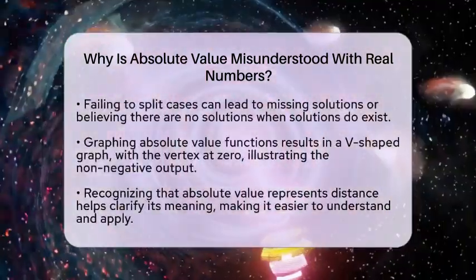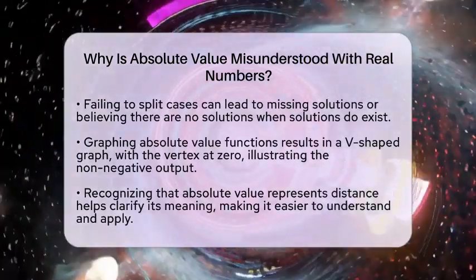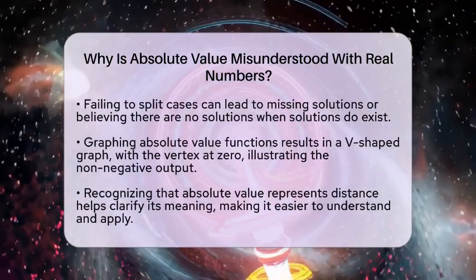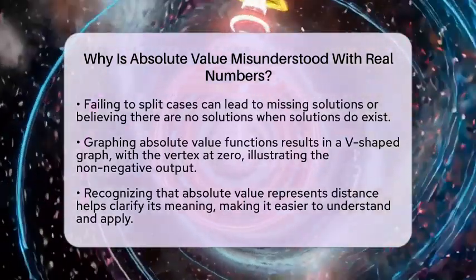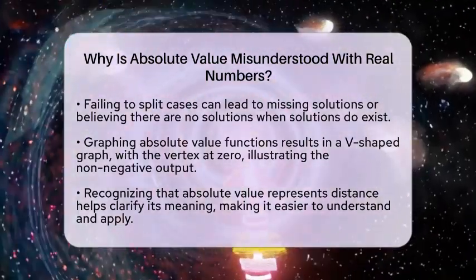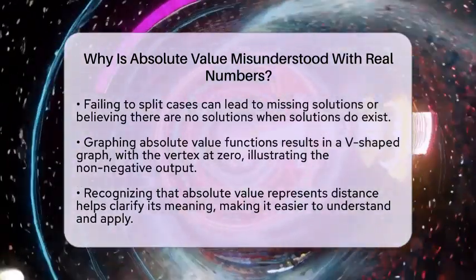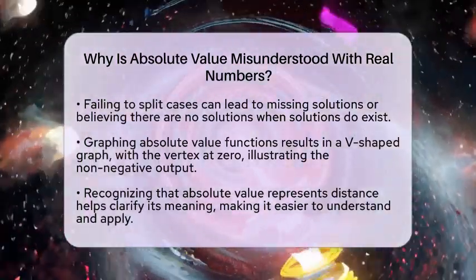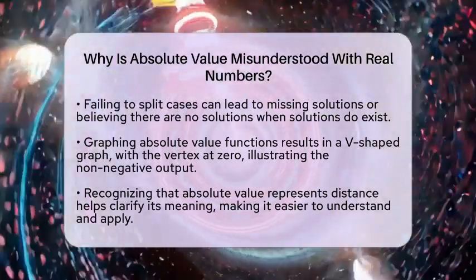When solving equations with absolute value, students often get stuck. They forget to split the problem into two cases, one where the inside is positive or 0, and one where it's negative. This can lead to missing solutions or thinking that some equations have no solutions when they actually do.